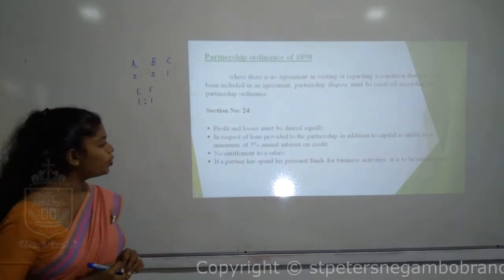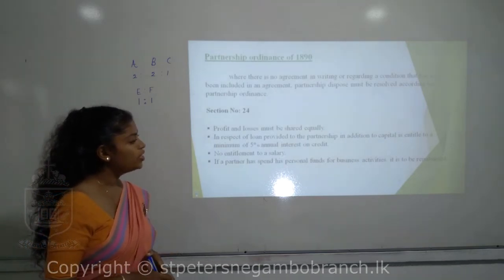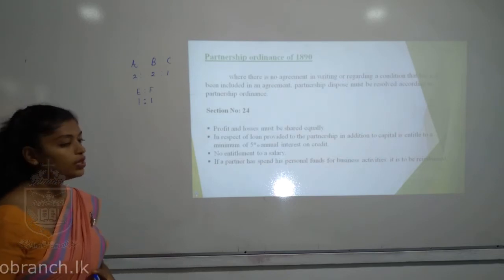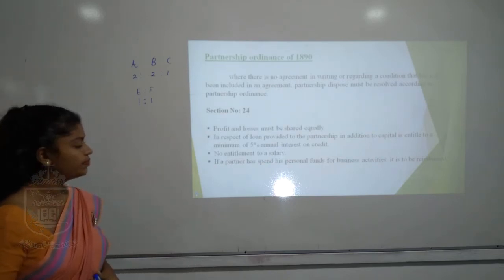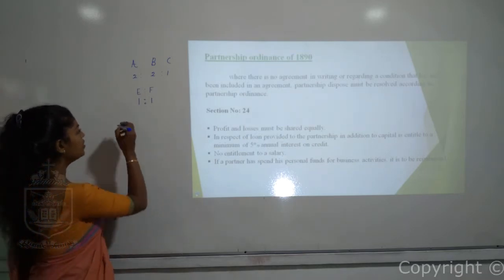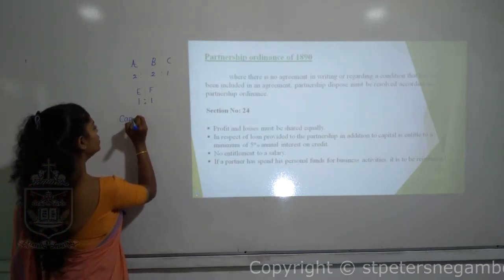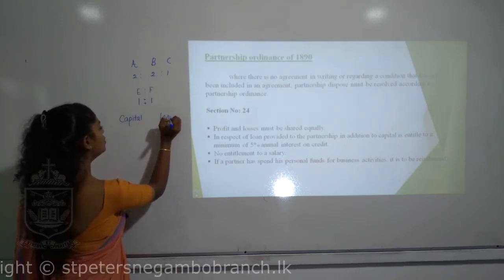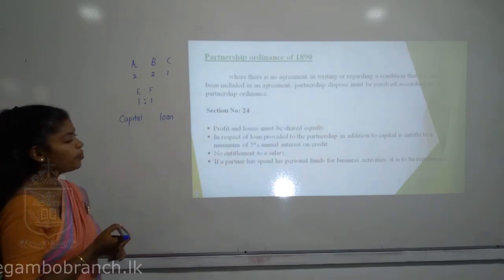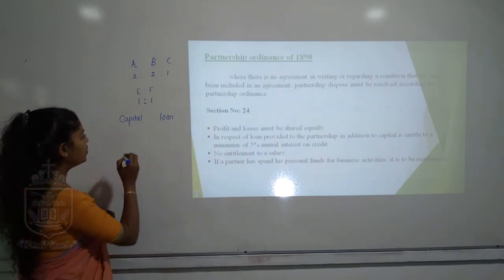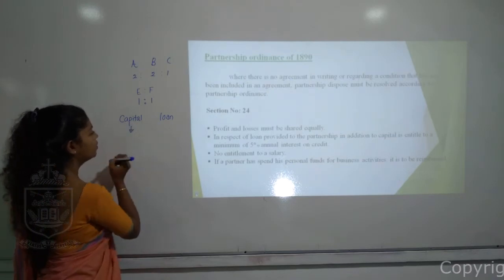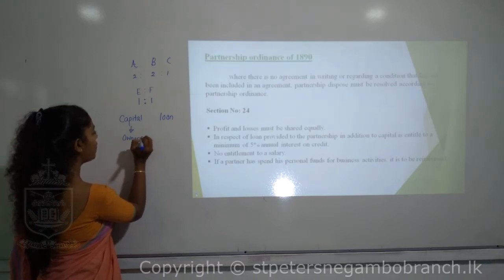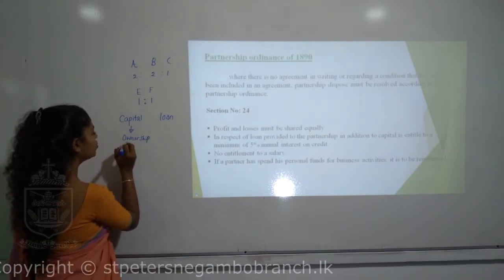And in respect of a loan provided to the partnership in addition to the capital, the partner is entitled to a minimum of 5% interest on credit. That means these are two different ways that partners contribute toward the business: capital and loans. When they provide capital, the capital increases the ownership of a partner, and it belongs to the equity category.